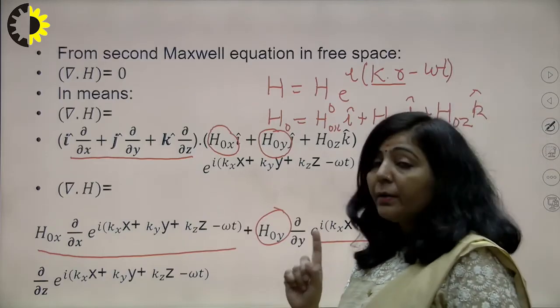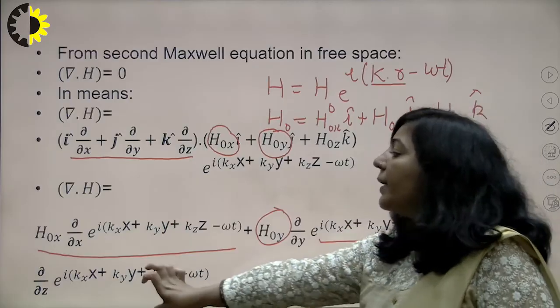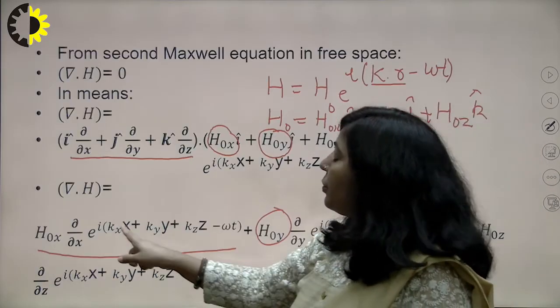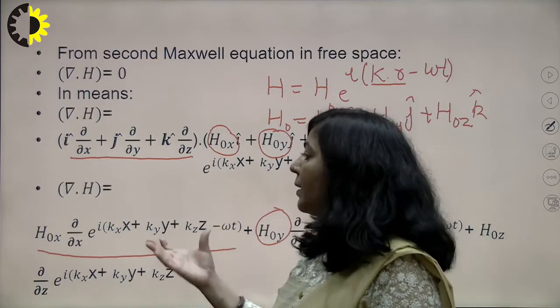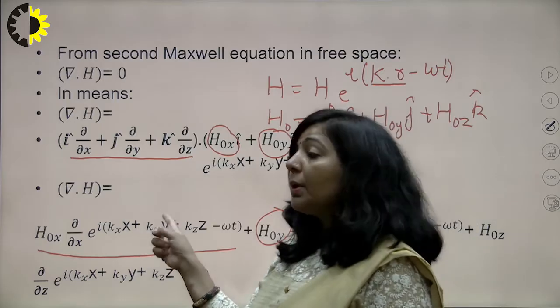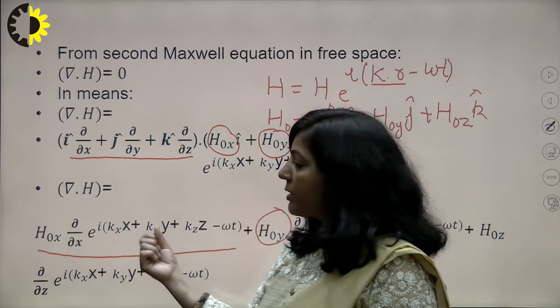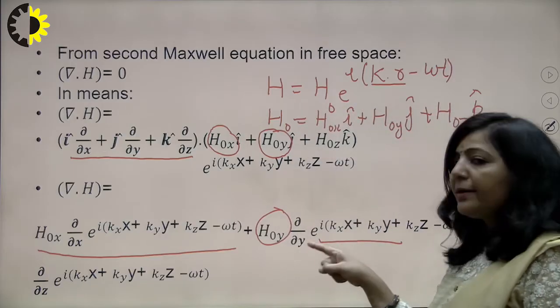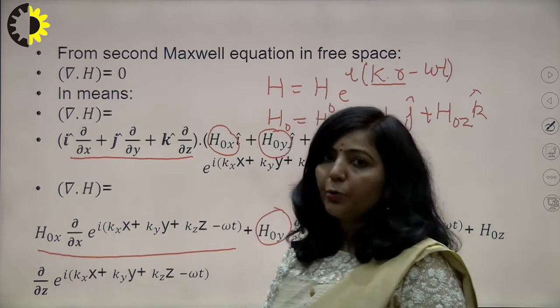Now for the next step, you have to take these derivatives, including the derivative of the last term. Since you are taking the derivative only with respect to x, the derivative of the exponential is the exponential, so here you will get i kx times the exponential, here you will get i ky times the exponential, and in this you will get i kz times the exponential.